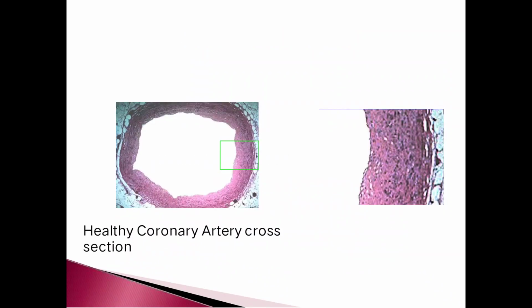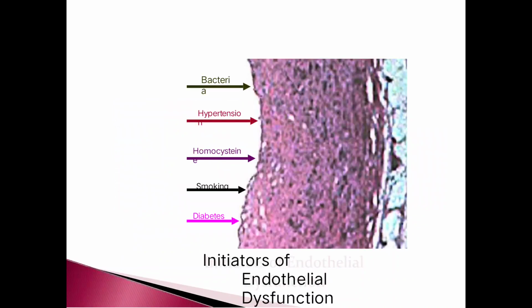The first is a healthy coronary artery cross-sectional view, and the second is a disease-related cross-sectional view of the arteries. So attack of the bacteria, hypertension related diseases, homocysteine, smoking related causes, and diabetes cause endothelial dysfunction.